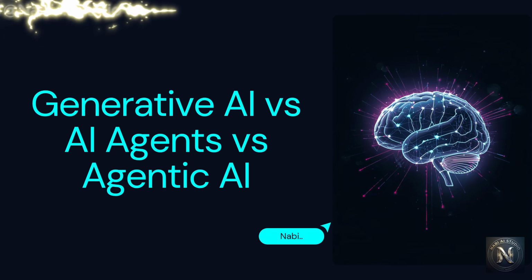Artificial intelligence is evolving faster than ever. First, we had generative AI that could write, draw, and talk. Then came AI agents that could take action for us. And now we are entering the era of agentic AI, systems that can talk, plan, decide, and act autonomously. But what do these terms really mean? And why is agentic AI considered a game changer?